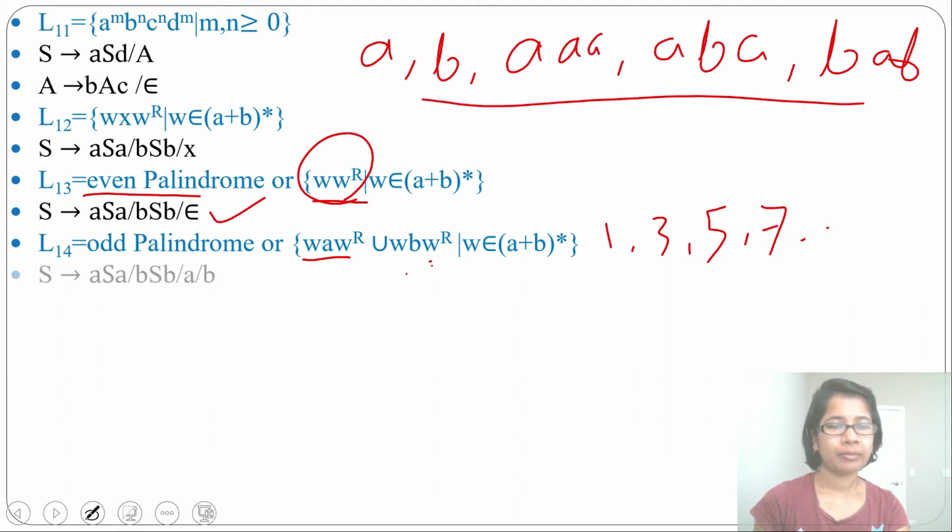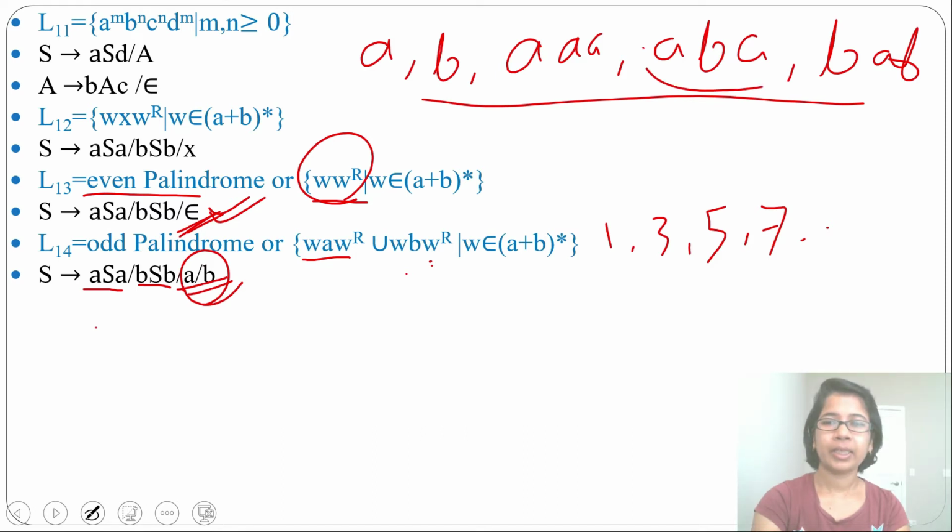Let's write the grammar for this. From S you can derive ASA, this starts and ends with A. Then BSB, this starts and ends with B. Then A or B, this will work as a terminator. Due to this A B, you can generate odd palindrome. Here is epsilon; due to this epsilon, you are generating even palindrome. Due to this A B, you are generating odd palindrome.